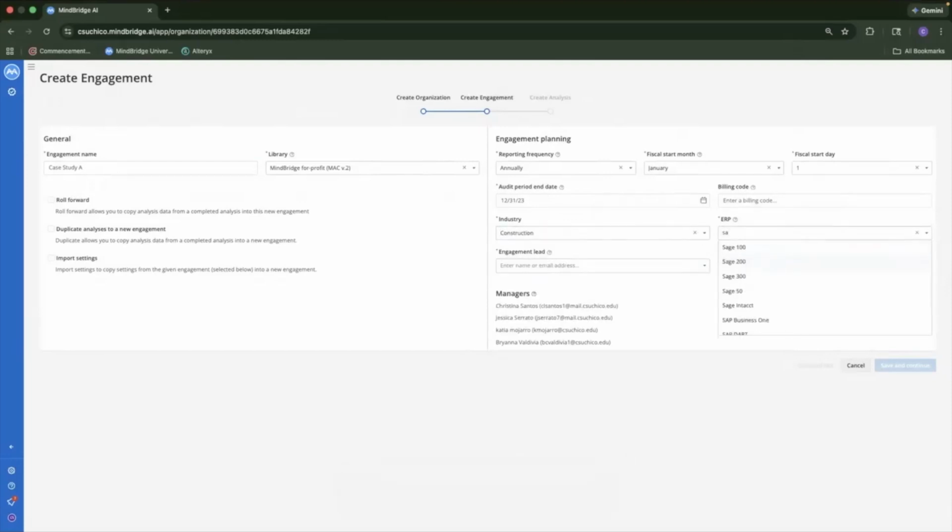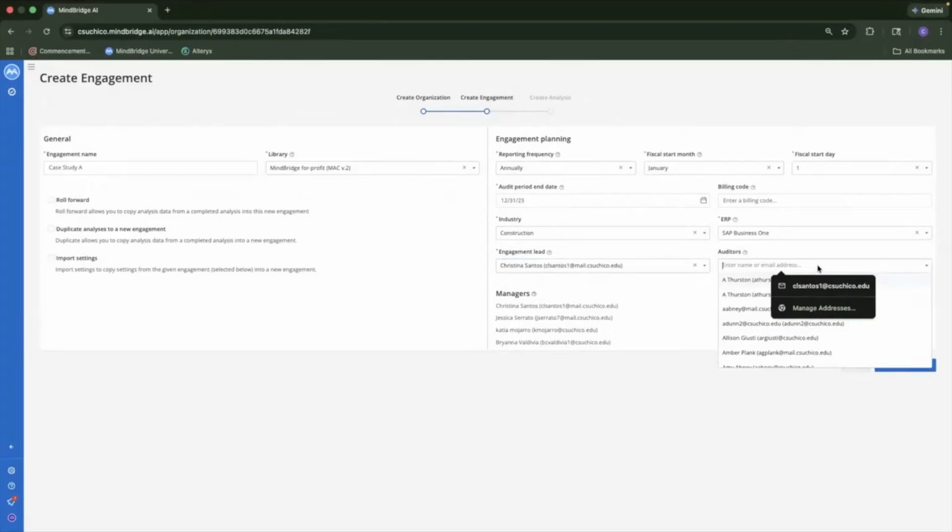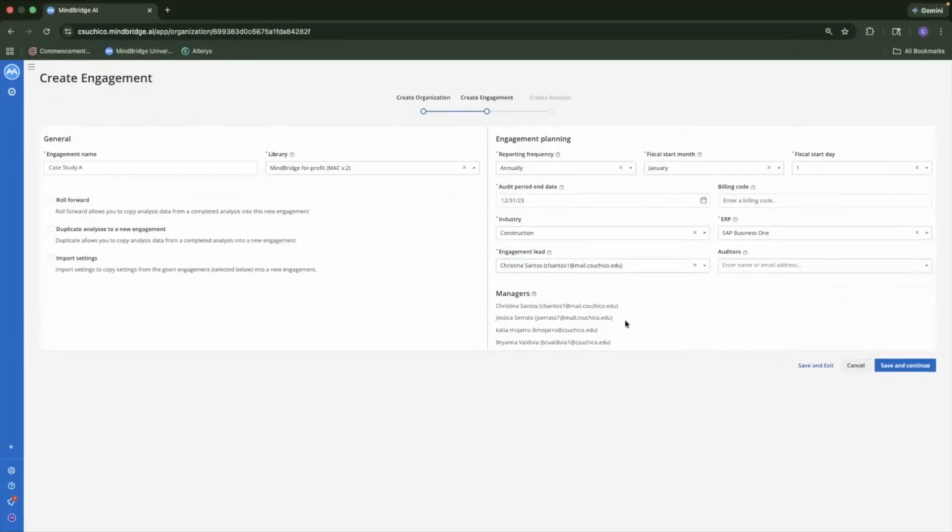Right now, you're looking at the creation of the organization and creating the engagement. So I will let this play out as you can see the steps as it's going through. And then when I get to the next part, I will explain what is happening.